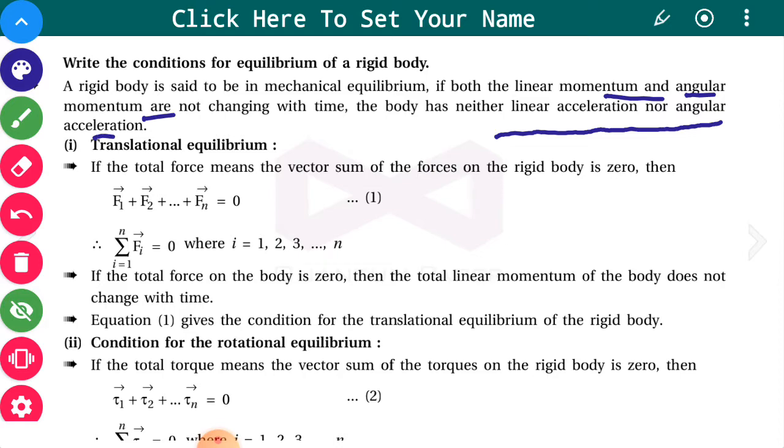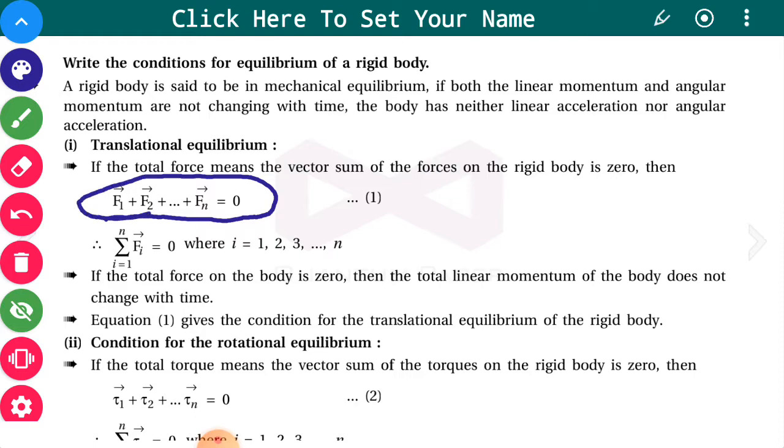First of all, we talk about translational equilibrium, that is linear equilibrium, or we can say we talk about linear momentum first. Say, for example, there are n forces acting, and the total force is the resultant of all these forces. So we have to carry out the vector sum, and if this force is 0, then no external force is acting on the body, and we can say that the linear momentum of the body will remain constant. So this gives the condition for translational equilibrium.